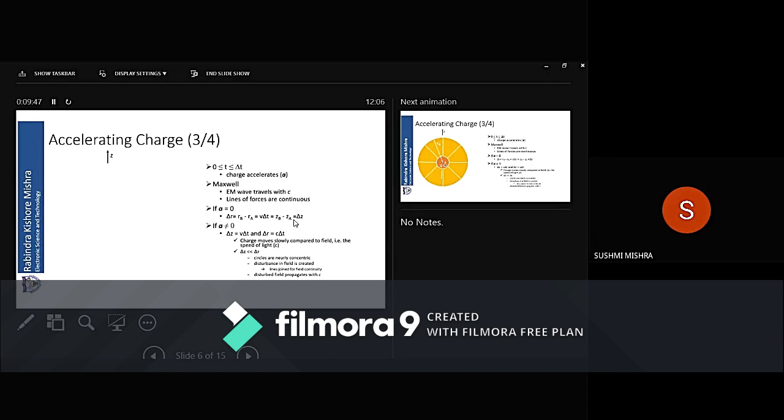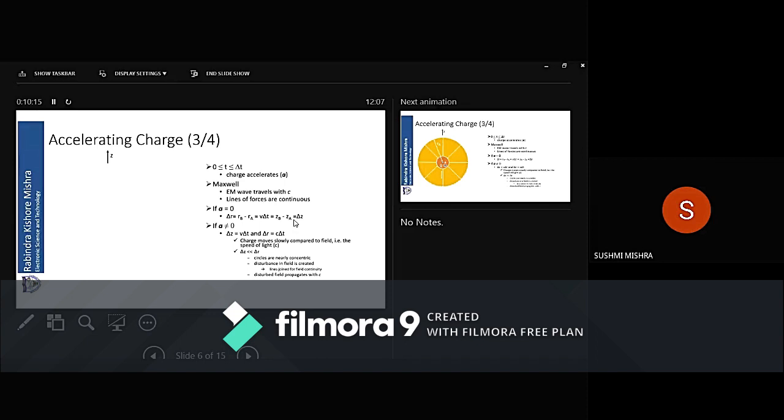Now you know from elementary physics, displacement is equal to velocity into time, or velocity is equal to the time rate of displacement. V is equal to delta s by delta t. Here the delta distance is delta r. So delta r by delta t is equal to v, which is the speed of the charge with which it is moving.